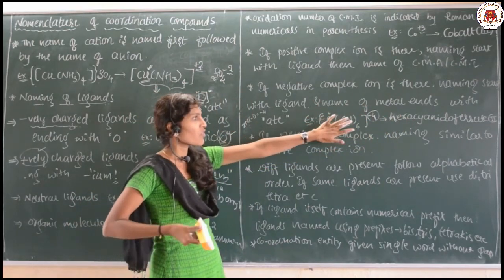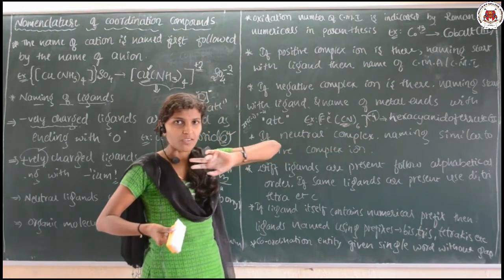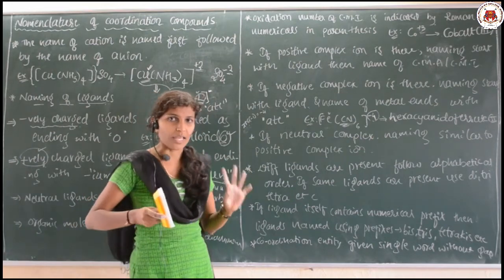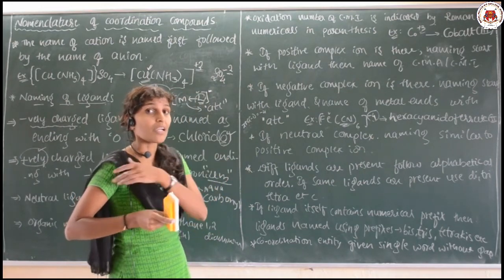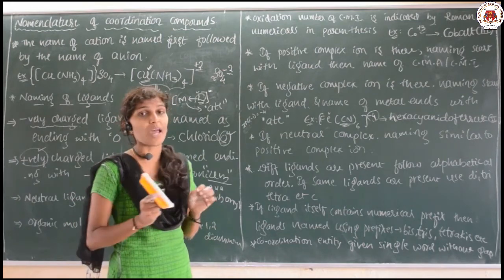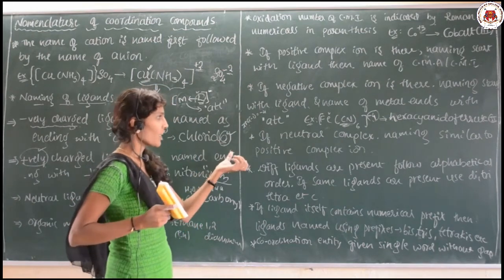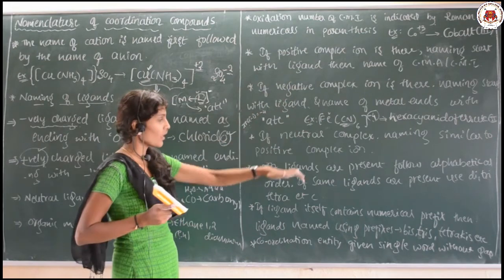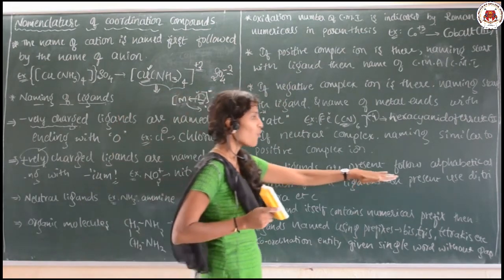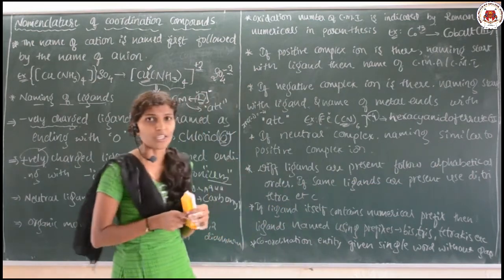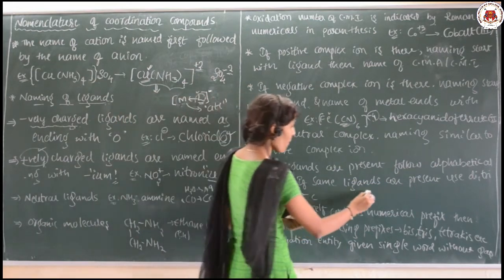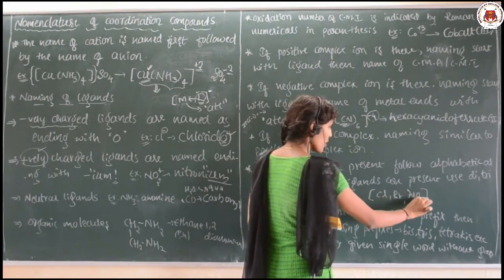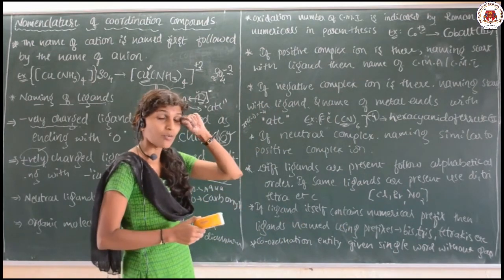Suppose it is not a negatively charged complex ion, then you keep the name as it is. The central metal atom is named as it is, like iron. But if it is a negatively charged complex, you have to end it with the "ate" word. Next, this one I have repeated already: neutral is the same as positive. Then, when different ligands are present, follow the alphabetical order. Suppose in the complex Cl is there, Br is there, NO2 is also there, here follow the alphabetical order.